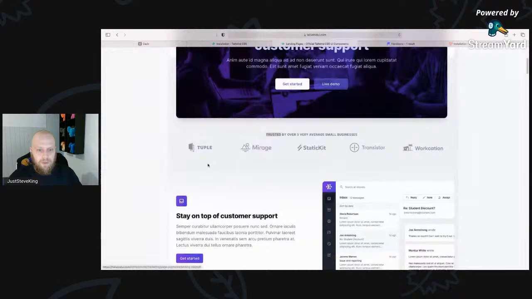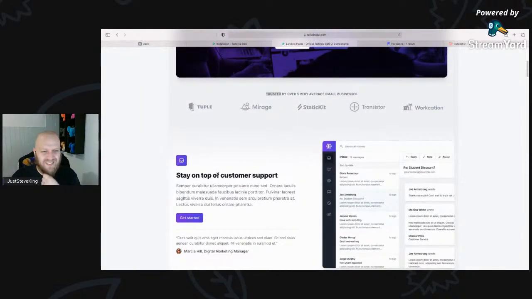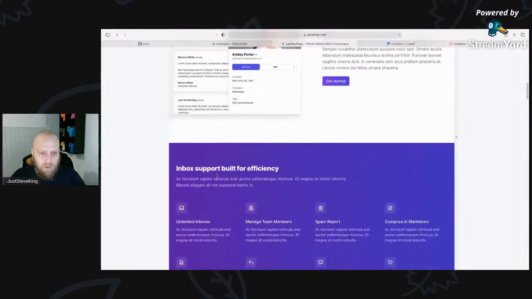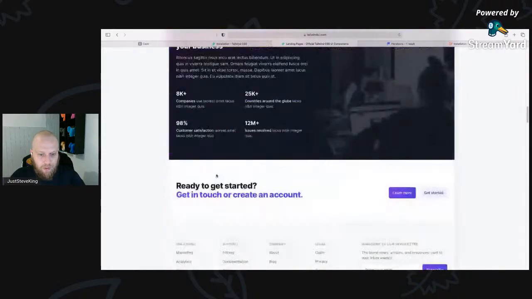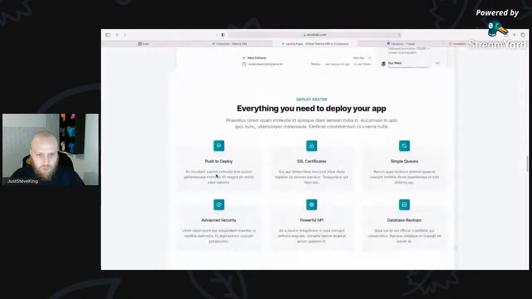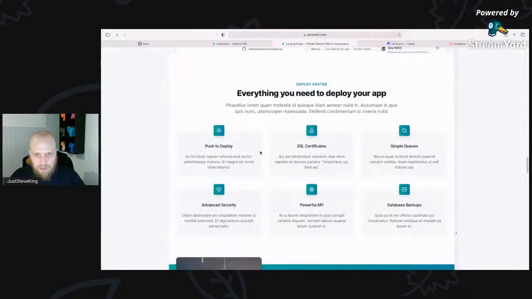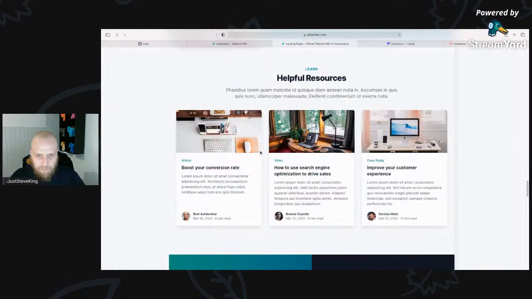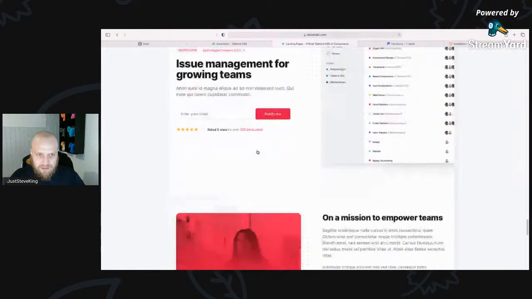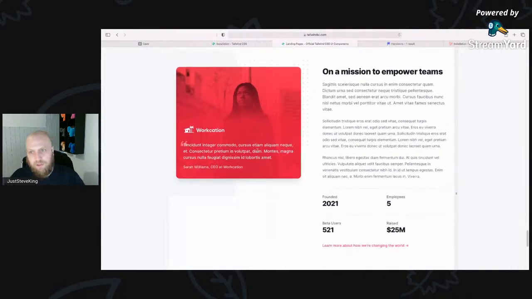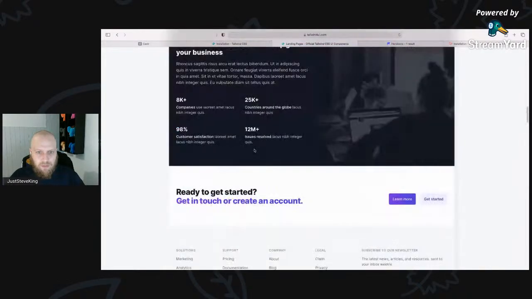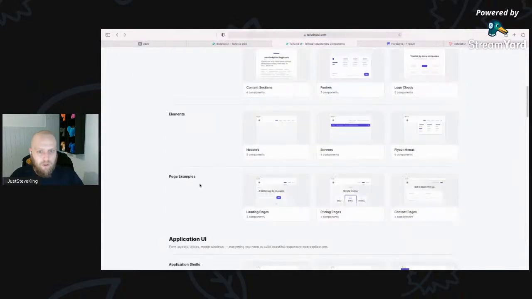So the next step, we don't really want this bit. This isn't really relevant to what we want to do. What else do we want on here? We kind of want to show something cool. Something like that maybe, or for resources. No, nothing like that. That's kind of nice. All of it looks good, doesn't it? Tailwind UI is just fantastic. Okay, so maybe none of those are looking like what I want.